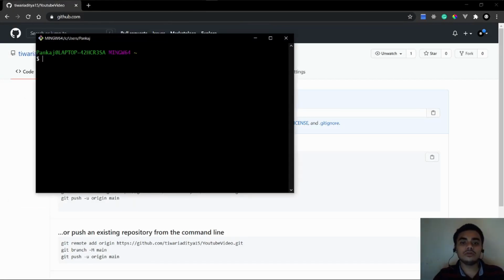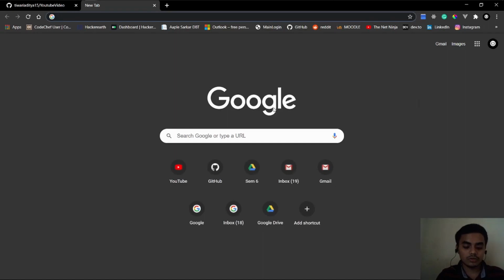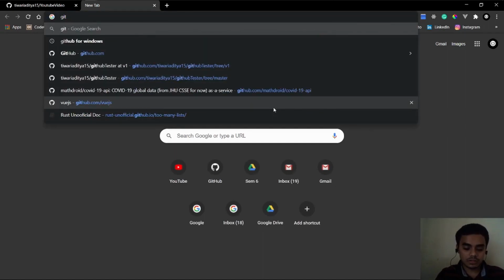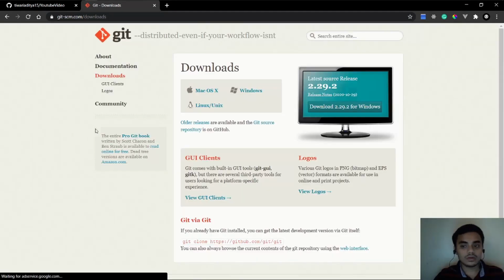So this is Git Bash. This is the Git client, and I will link the download link below. You can check it out in the description. You need this client because if you are working on Ubuntu, there is just one command to run and you are good to go, because Git comes baked into Linux.